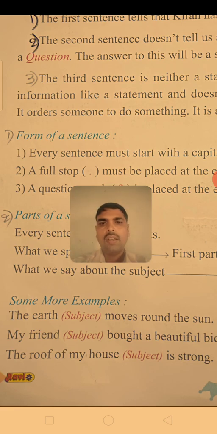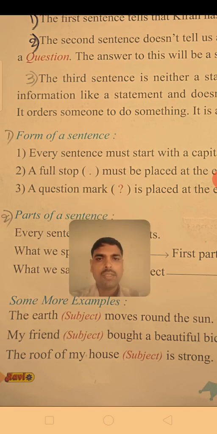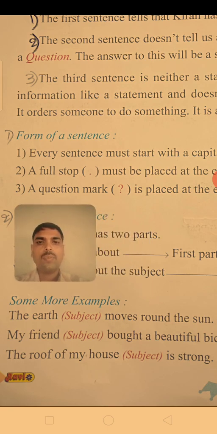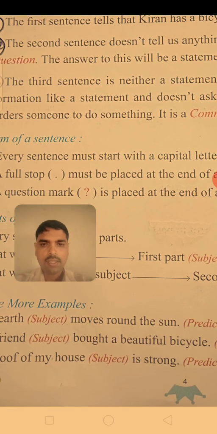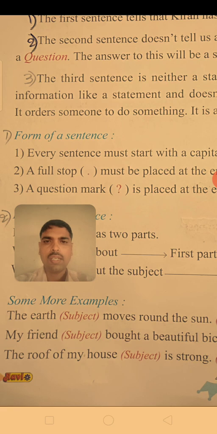Then the form of a sentence. How will a sentence be? Every sentence must start with a capital letter. Every new sentence starts with a capital letter. See here, there are three sentences, and in every sentence the first letter is capital. And second, a full stop will be there at the end.